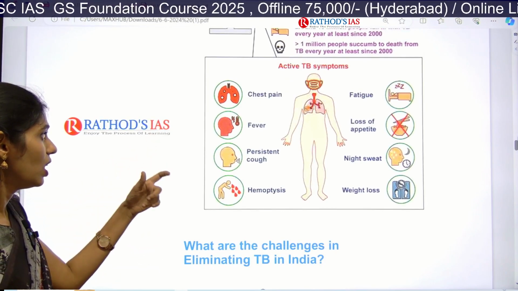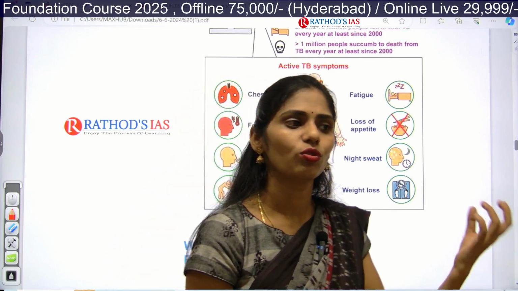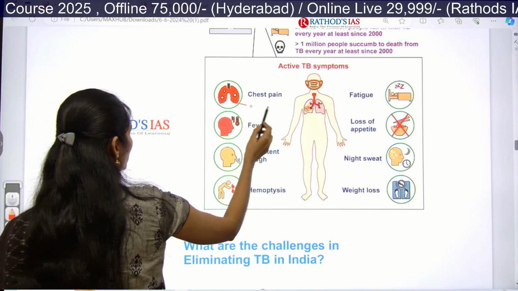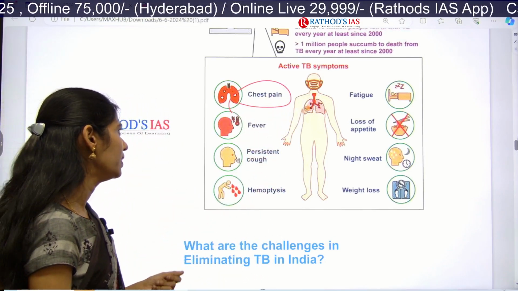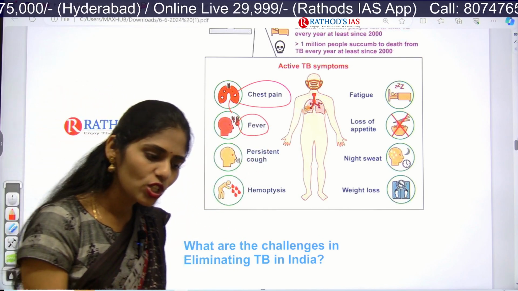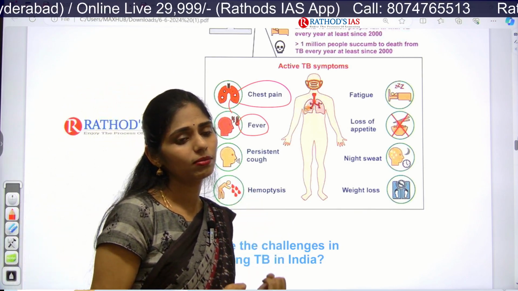Let us see what the signs and symptoms are. This image shows how the patients will be feeling. What are the signs and symptoms of TB? The first one is chest pain because of continuous coughing, which is a normal thing. And whenever you have any infection in your body, your temperature will rise. So you have to remember these things.